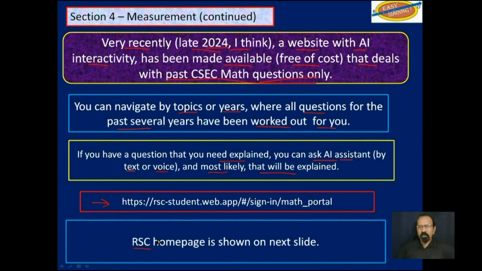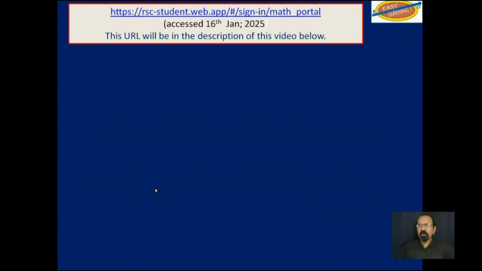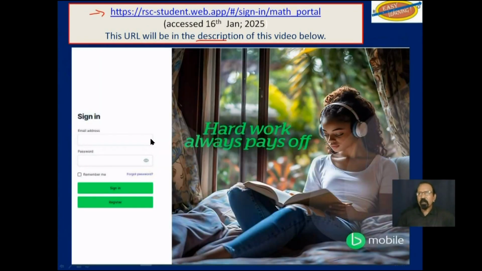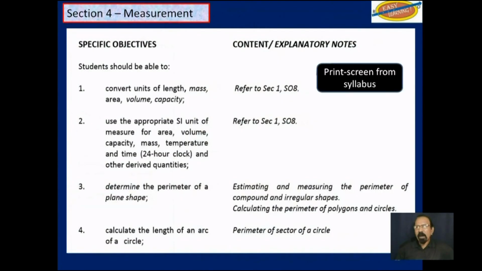The homepage is shown on the next slide. So as I said, that's the URL. That URL will be in the description below. So all you have to do is click on it. And this is the homepage for this website. So now, back to the objective.